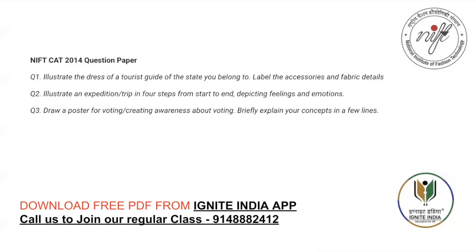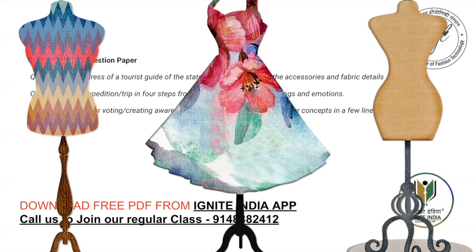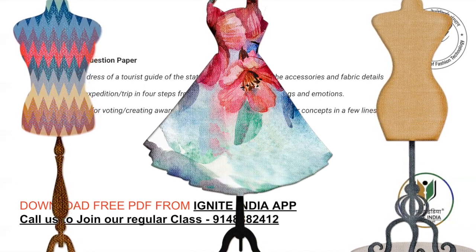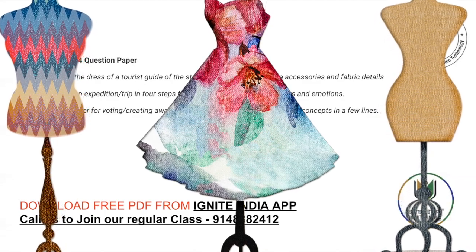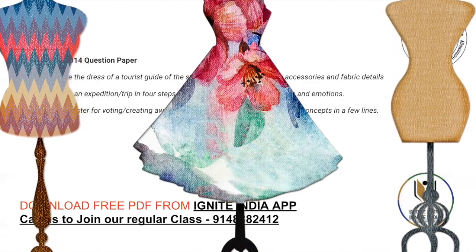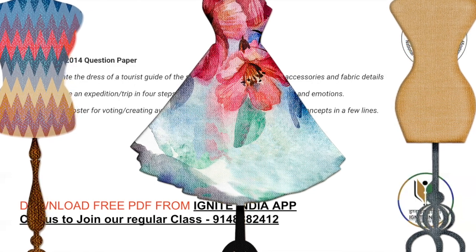Moving to the next. NIFT CAT 2014 question paper. Illustrate the dress of a tourist guide of the state you belong to. Label the accessories and fabric details. Illustrate a trip in 4 steps from start to end, depicting feelings and emotions. Basically, you have to imagine your trip and depict it with all the feelings and emotions.